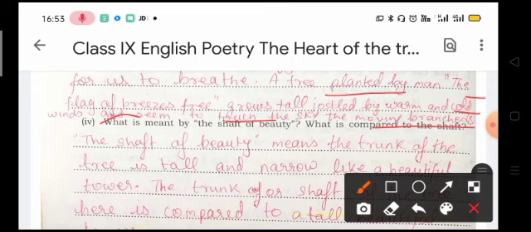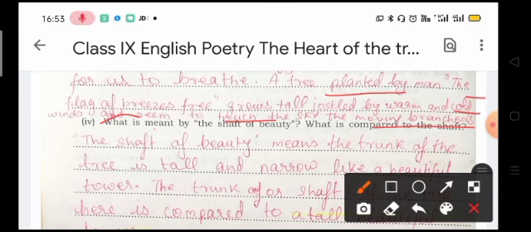It means that the tree grows so high, it towers up so much that it seems like it is touching the sky, and because it is so tall that it faces all the warm and cold winds, the branches of the tree move along with the wind.